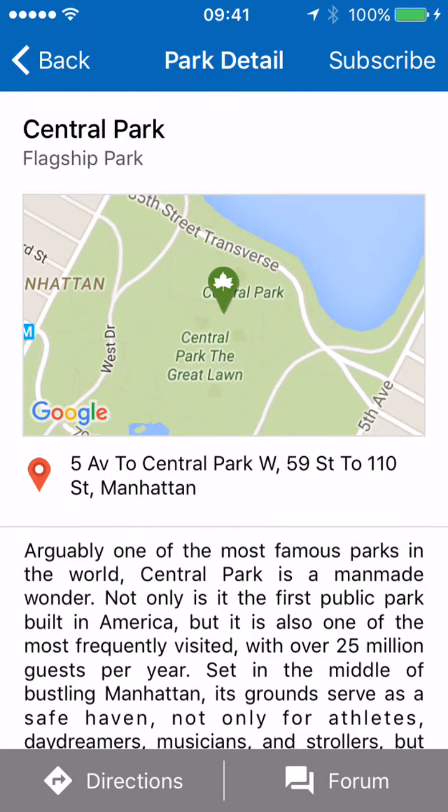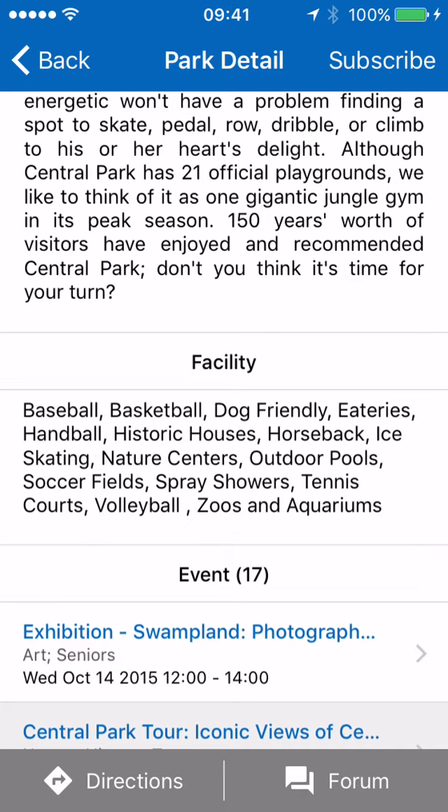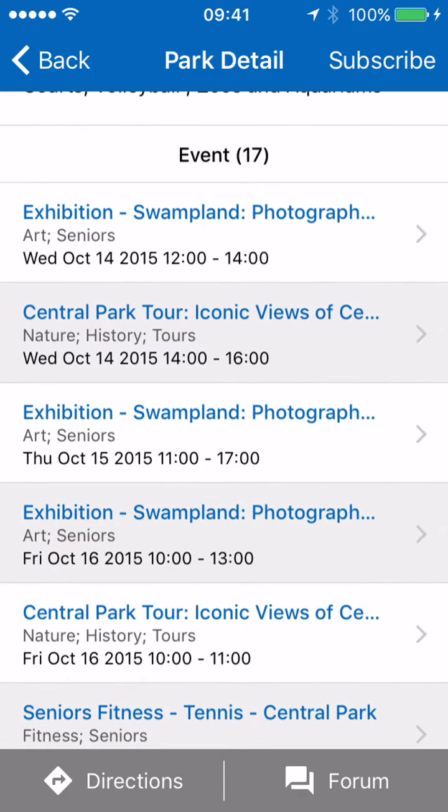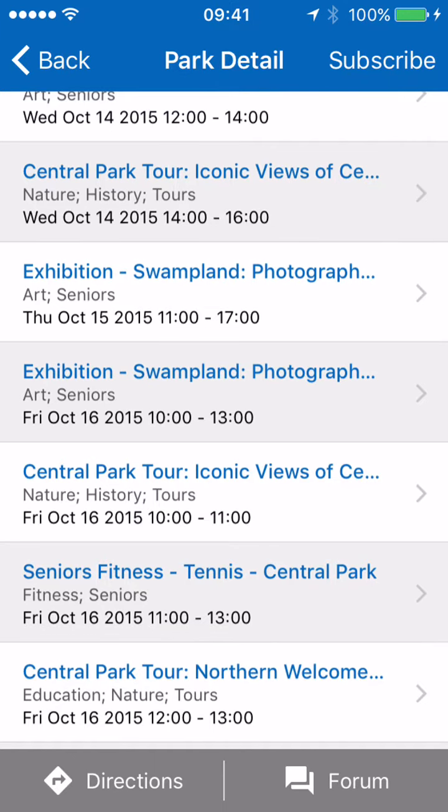There is the park's name, park type, map view, and address. Under that, we have the full park's description, and the app even shows every available facility that the park offers. A little lower, it shows upcoming events that will be held in this park. A user can click on an event to get more details.